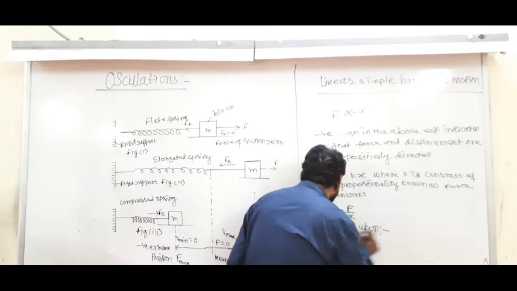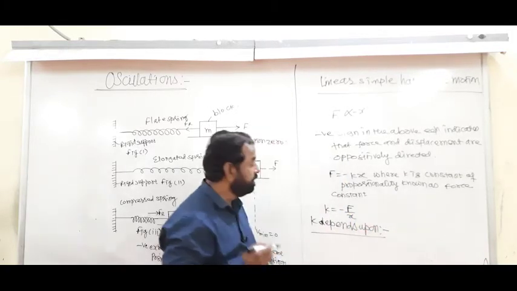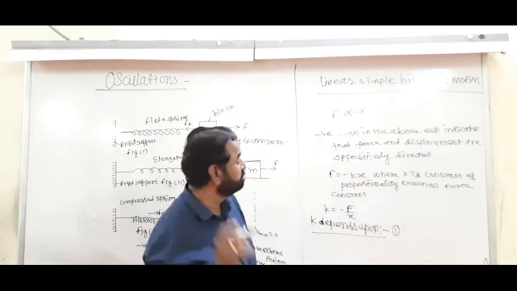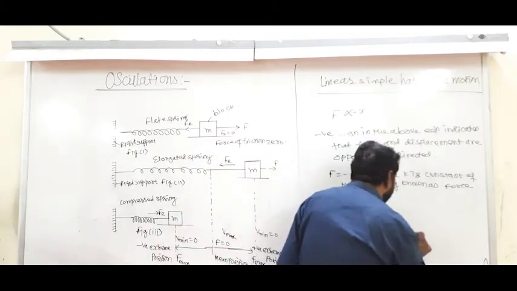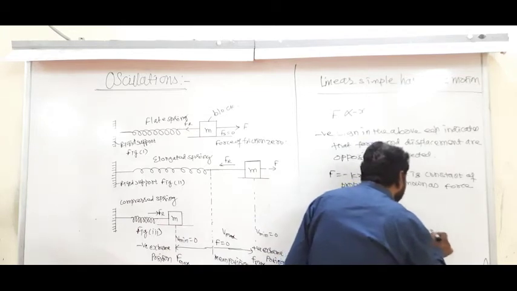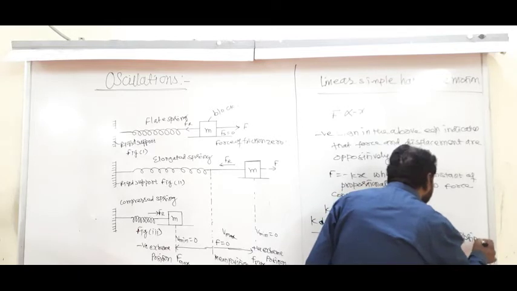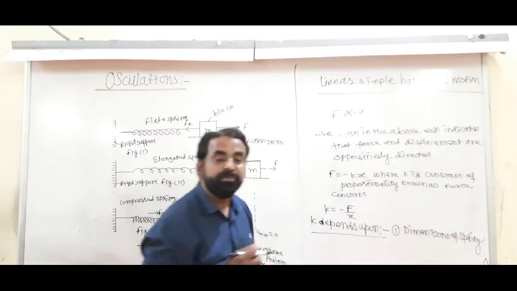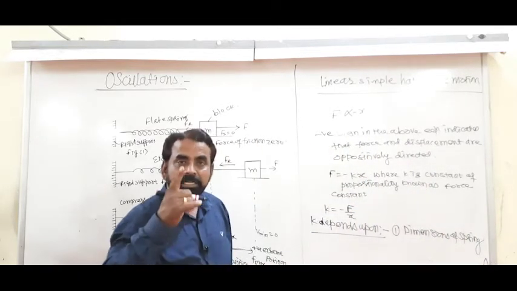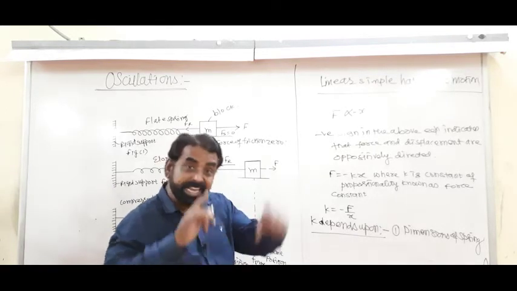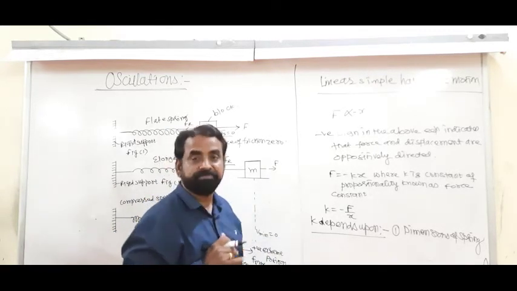But K depends upon, number 1, the dimensions of the spring. Dimensions of the spring means what? The radius, the number of turns and the size of the spring.